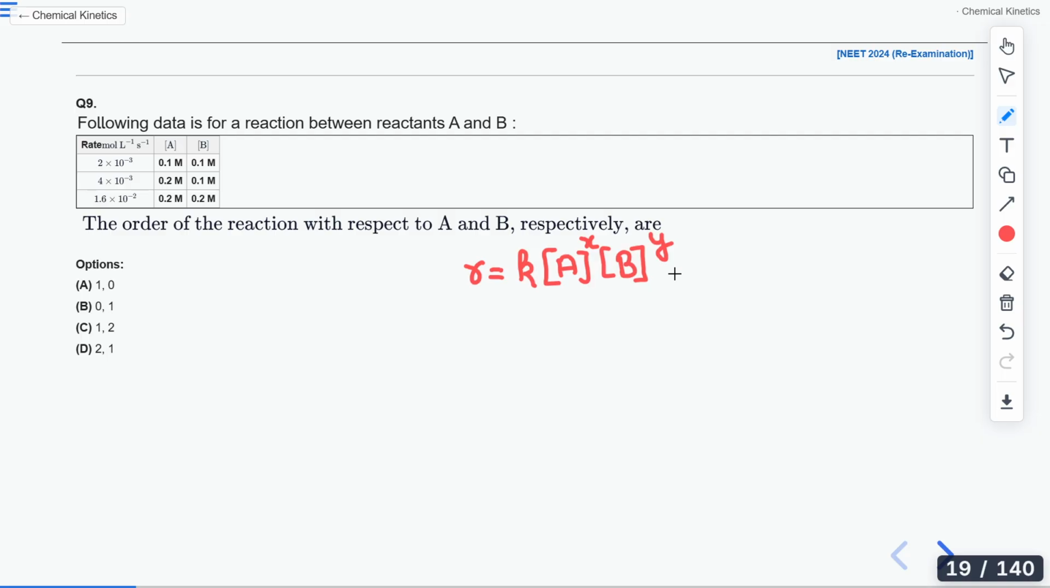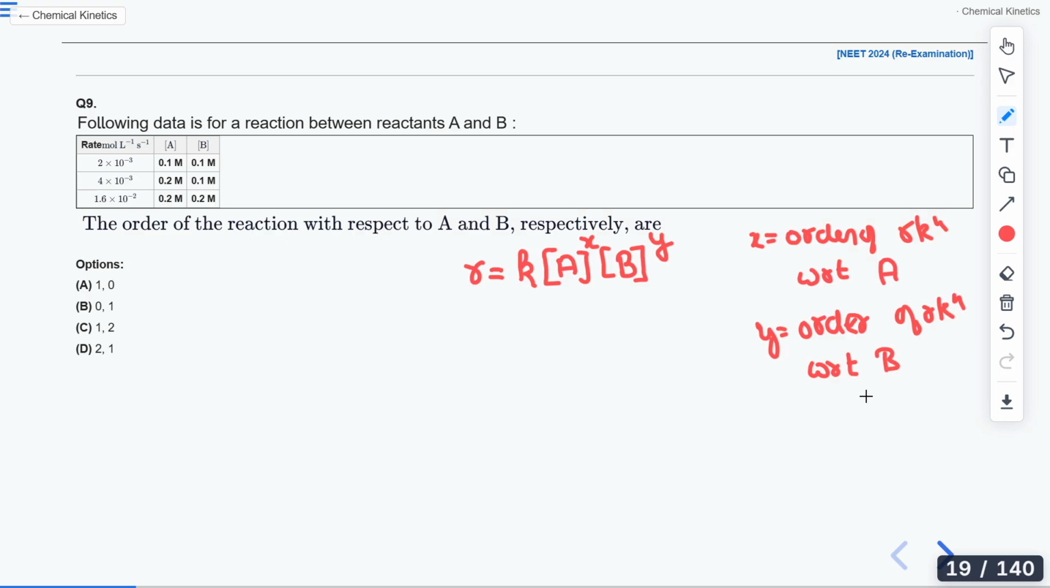Let us see if C is correct or D is correct. Those who are having any doubt, you can see how you can solve such a question. First of all, you write the rate of reaction is equal to K[A]^x[B]^y, where x is the order of reaction with respect to A and y is the order of reaction with respect to B. Is it correct?